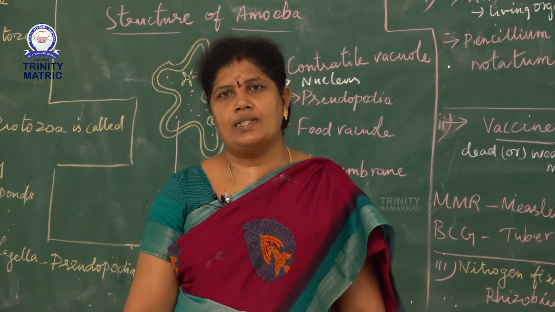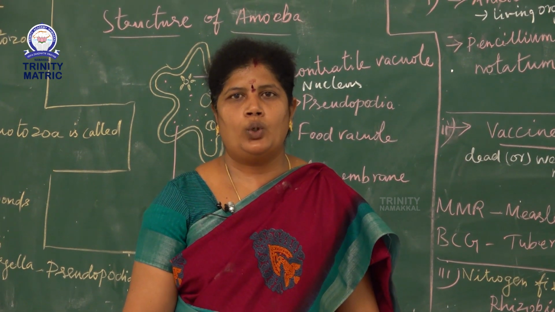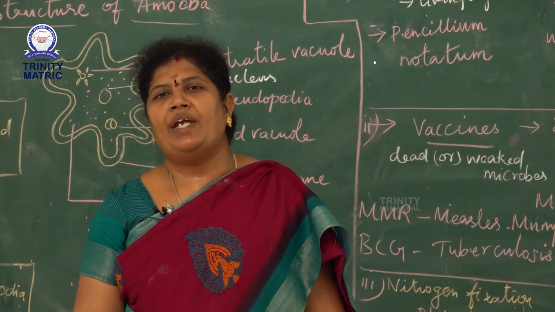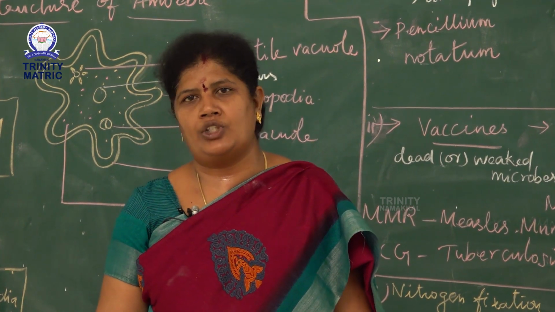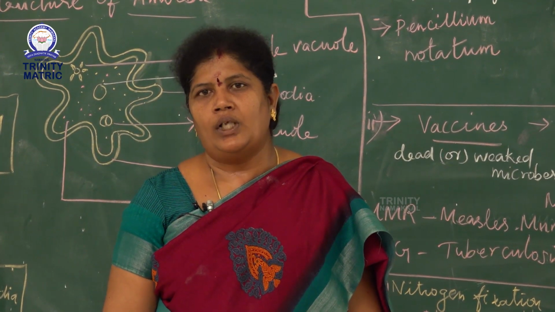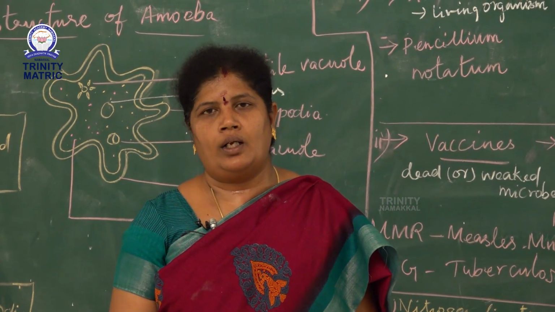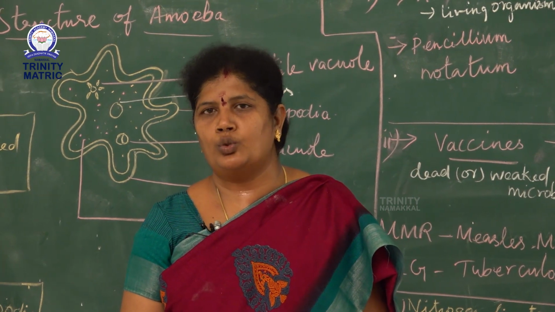Today we are going to discuss 8th zoology, unit 1, microorganisms. Microorganisms are very small, minute structures. The outer surface of the body is covered with cilia or flagella or pseudopodia.